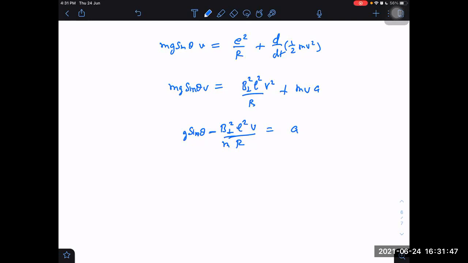Now the equation is the same as before. Force method. You can check it before. See, it is the same equation.